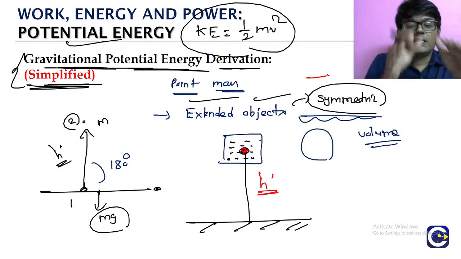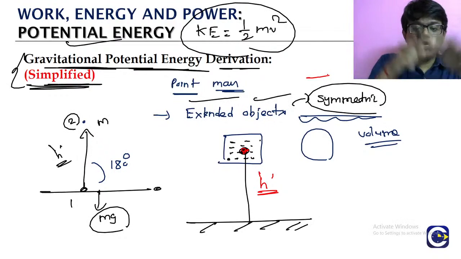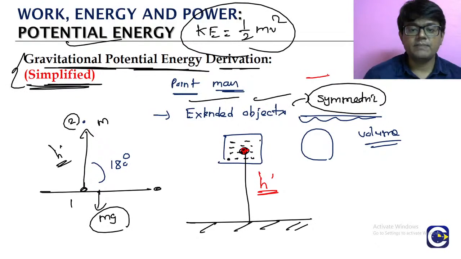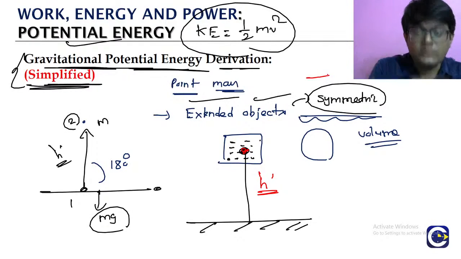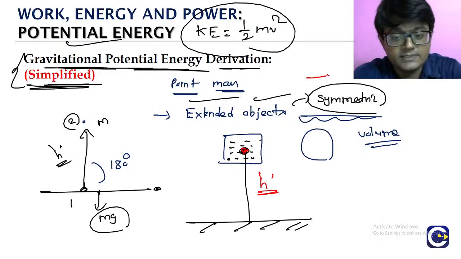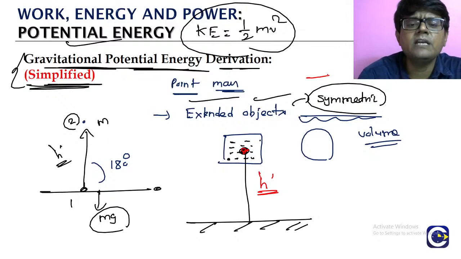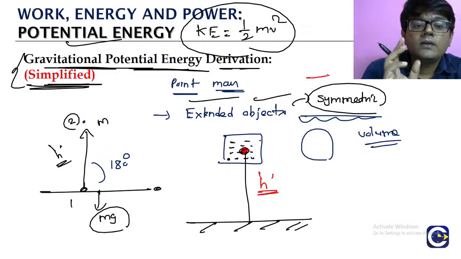Extended body means you will have a lot of particles making up the body. There h means we have to always consider the height of the geometric center above the surface. This is for symmetric objects. Again I am saying, for the irregular ones we are going to see later, in the system of particles. But here we are mostly going to deal with symmetric objects. That is the reason why we are using this as a result. Okay, so this is how we are going to get the gravitational potential energy.